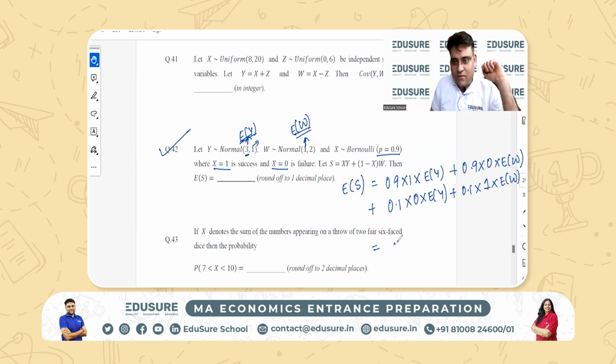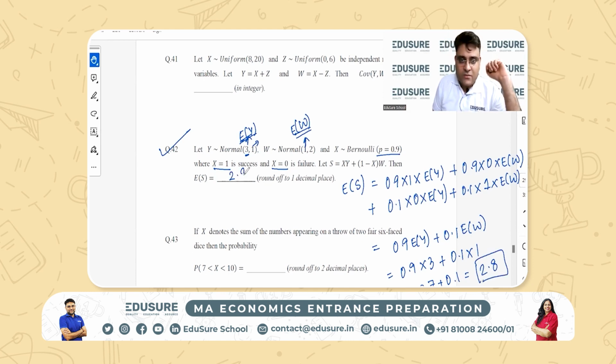So basically what we will get is 0.9 expectation y plus 0.1 expectation w. So 2.7 plus 0.1, which is 2.8. This is what my expectation of S will be. Just put this as your answer. You will get it absolutely correct.